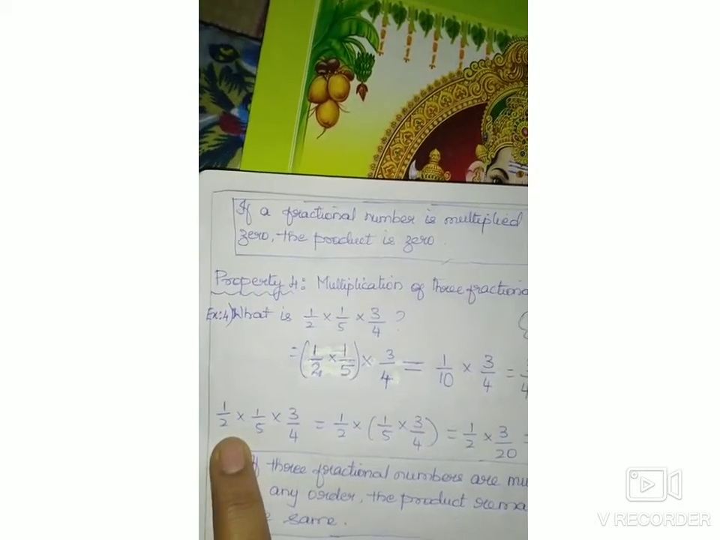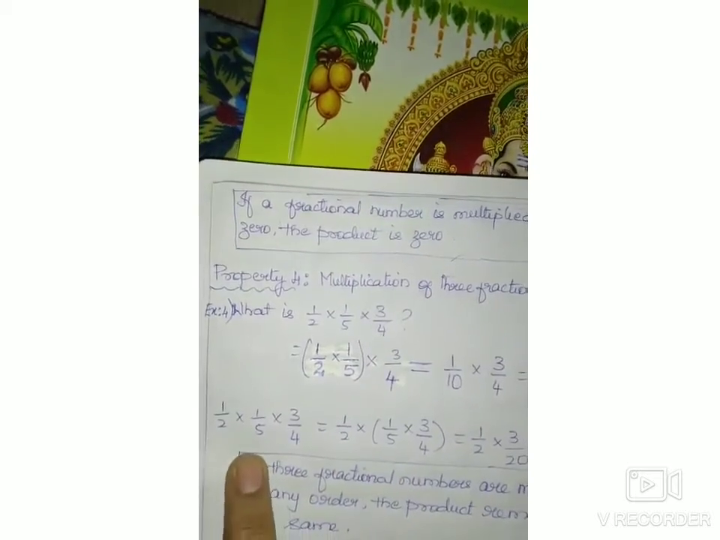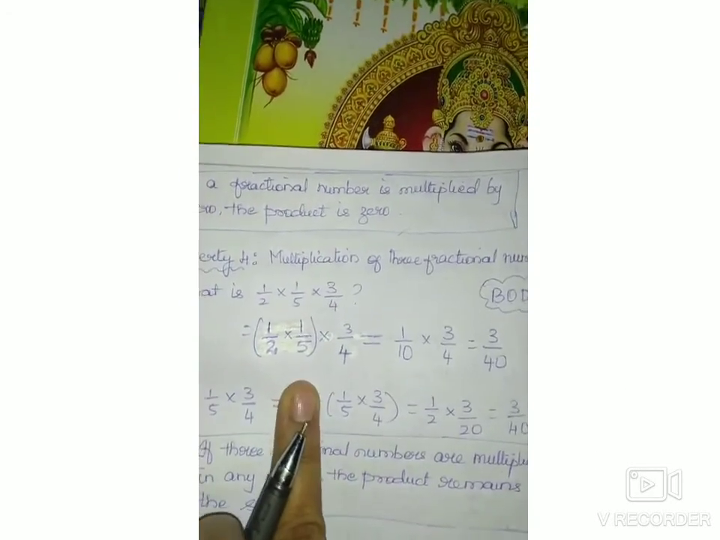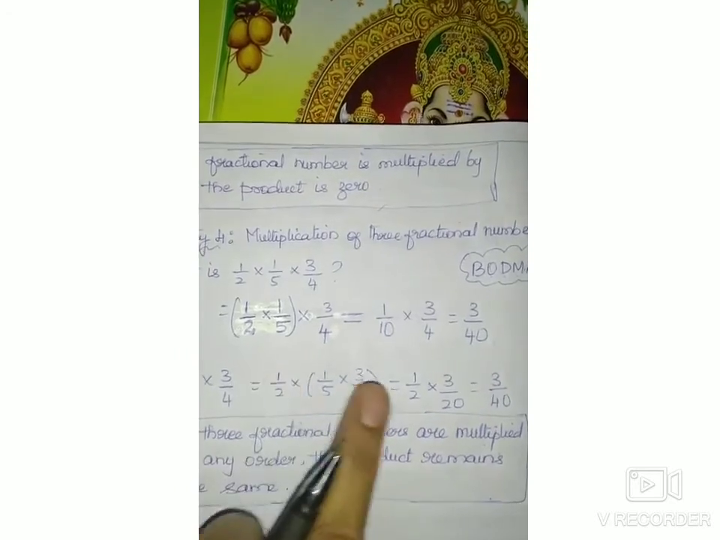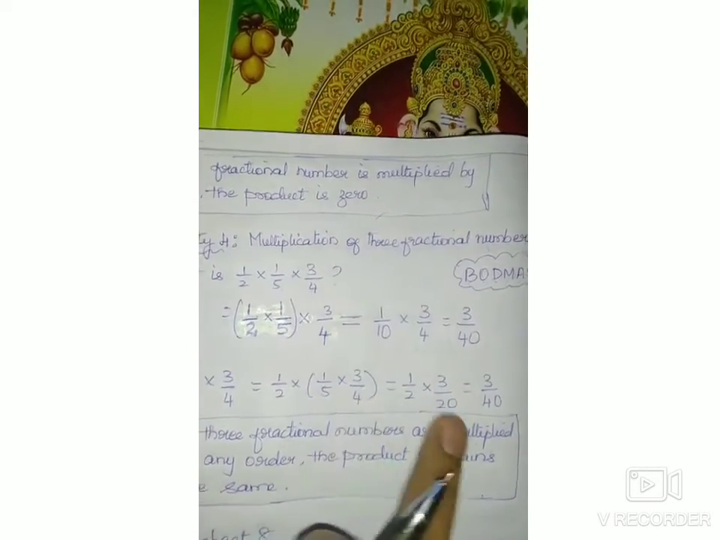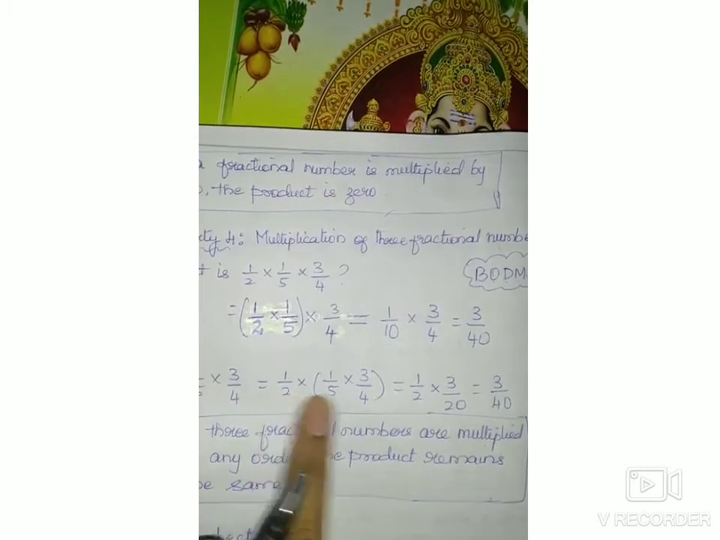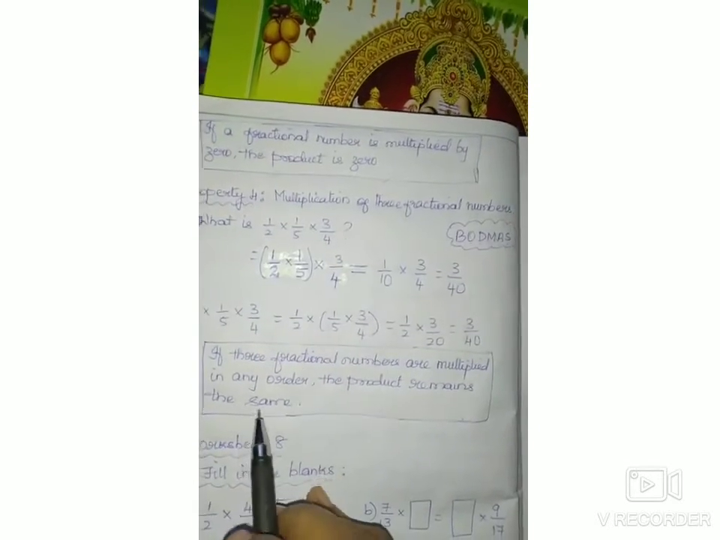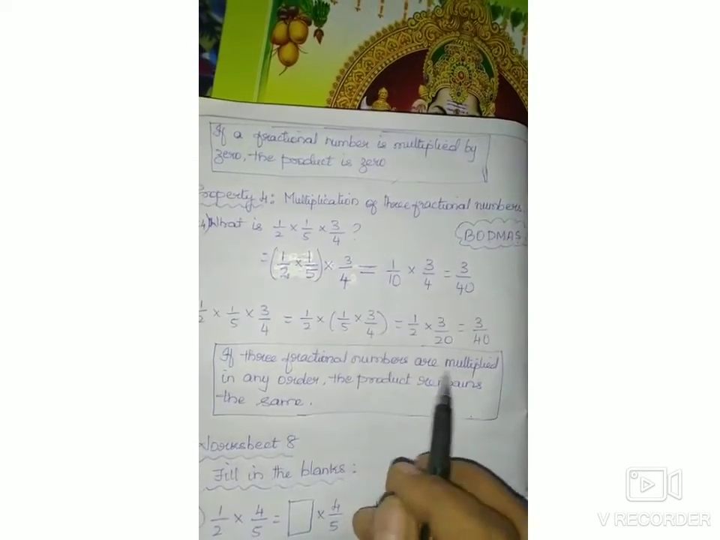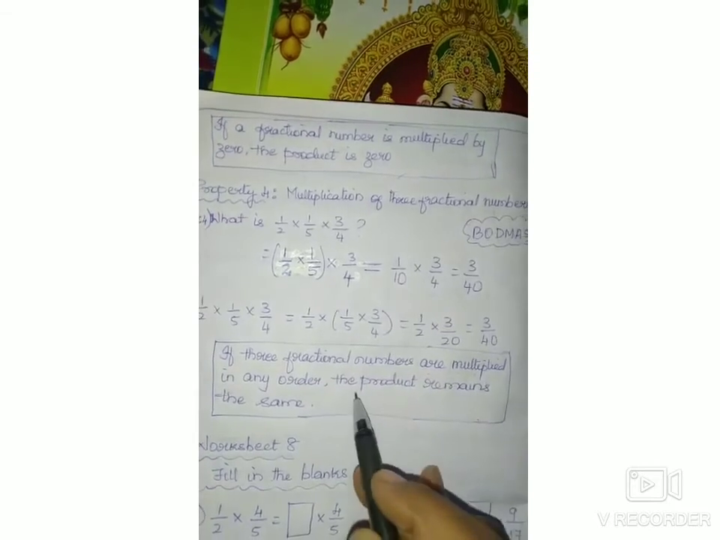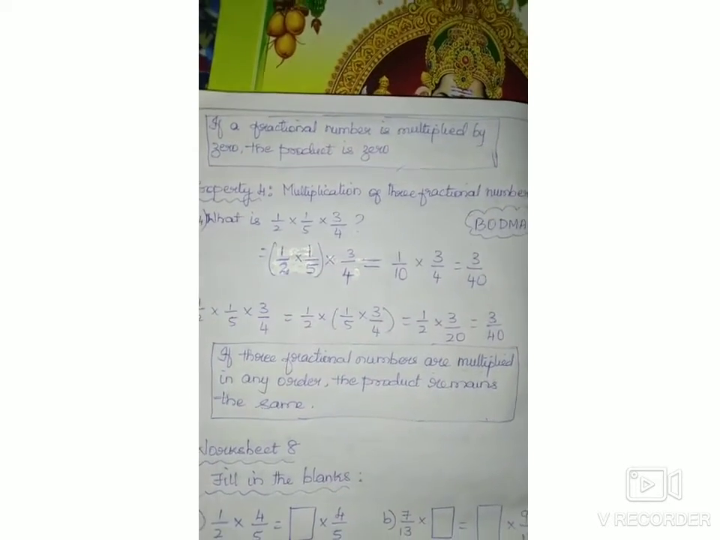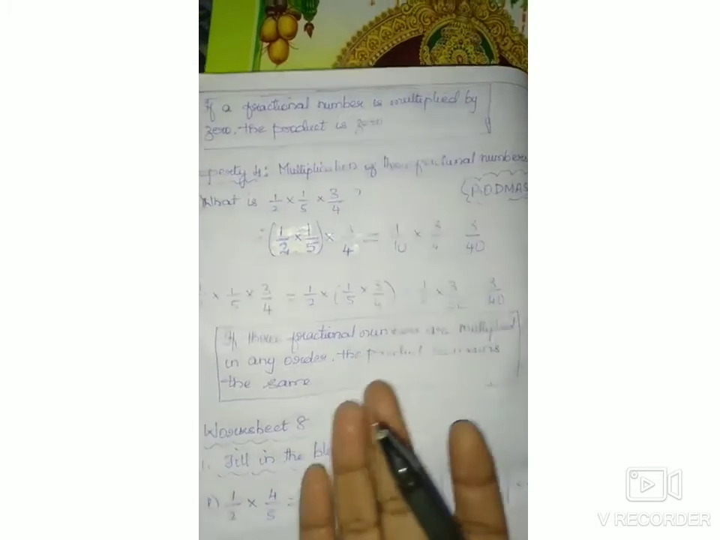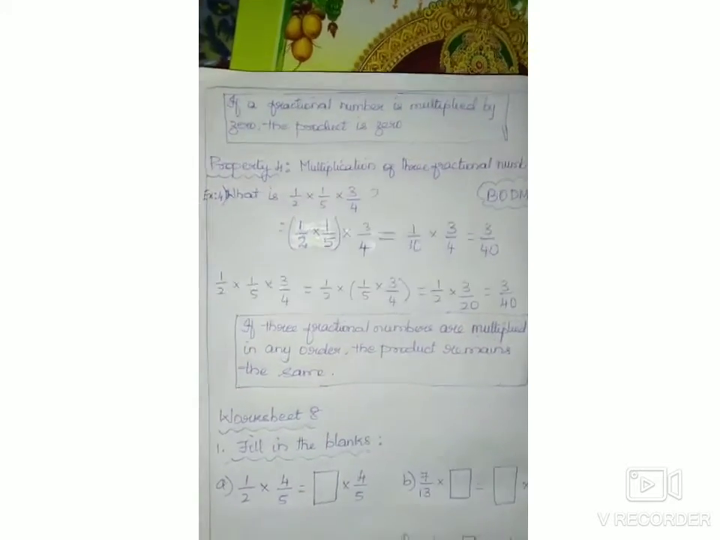Next one, children, same example: 1 by 2, 1 by 5, 3 by 4. Now what you have to do? You have to group the second and third. So first solve the bracket. That is 1 three is 3, 5 fours are 20, so 3 by 20 multiplied by 1 by 2. That is also the same thing, 3 by 40. So what is the property then? If three fractional numbers are multiplied in any order, the product remains the same. The same thing we have done with two numbers, we are applying with three numbers.